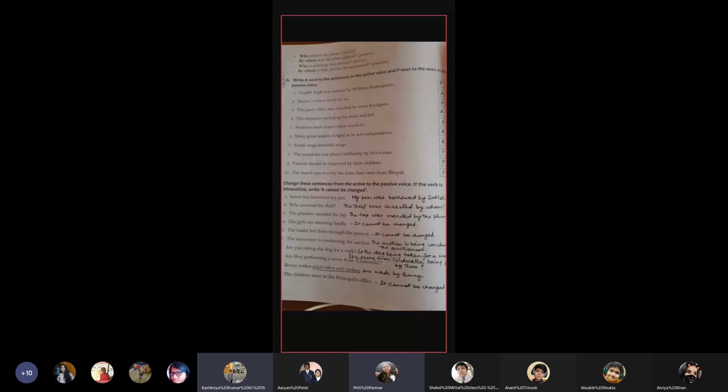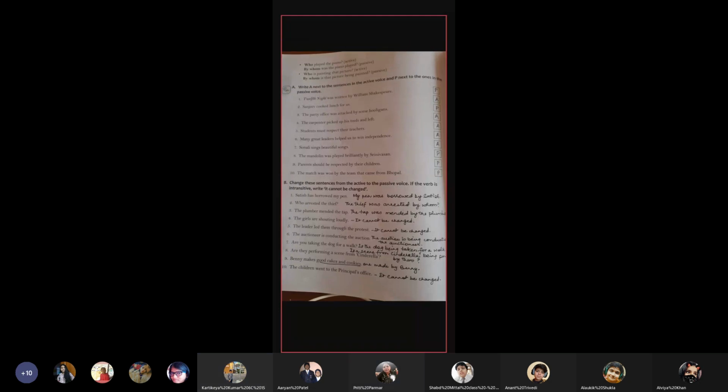Come to the A exercise. Write A next to the sentence in the active voice, P next to the one in the passive voice. Number 1, Twelfth Night was written by William Shakespeare. Passive, P. Passive voice, yes, P.